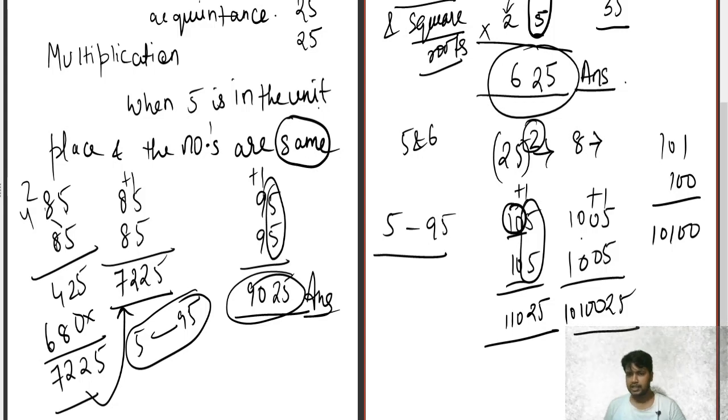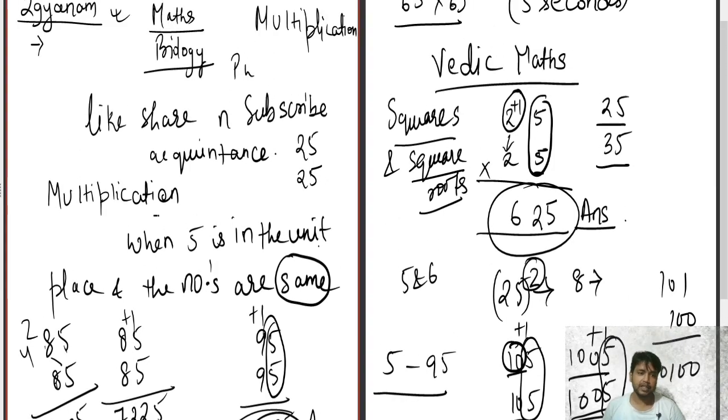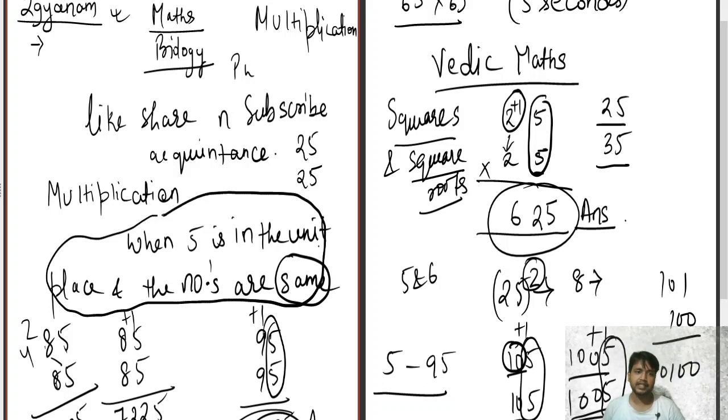But the concept is the number should be same and the units place should contain a 5. Units place should contain a 5. So this was the trick for today. Remember these words: when 5 is in the unit place and the numbers are same, this is only for that. And those students who have just understood whole squares in class 8 and 9, if they are watching this video, then this is for you.